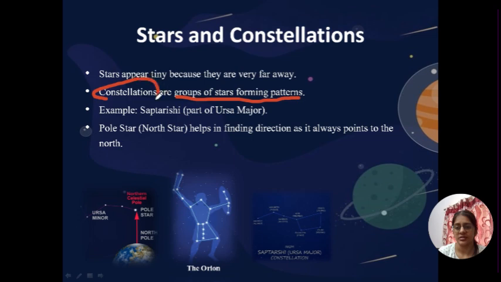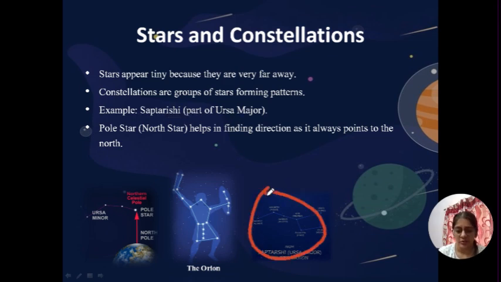It's not a very difficult word. You can learn it by breaking its spelling down. You can learn it like this. Okay. There are many examples of constellations. One is Saptrishi. It's this one. You can see it here.